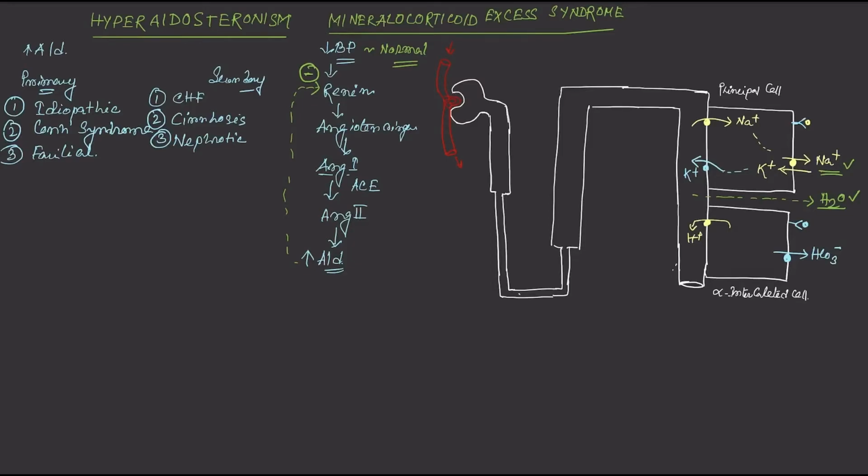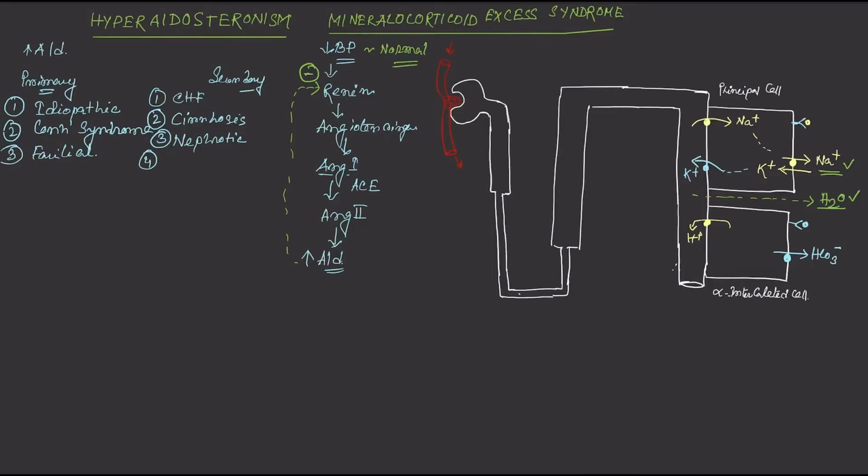In cirrhosis, the liver can't produce much plasma protein, particularly albumin, and in nephrotic syndrome there is excessive loss of albumin in the urine. So in both of these situations, there is intravascular volume depletion. So again there will be hypoperfusion of the kidney, and also hypotension. In response to that, the JG cells at the kidney will increase the renin secretion.